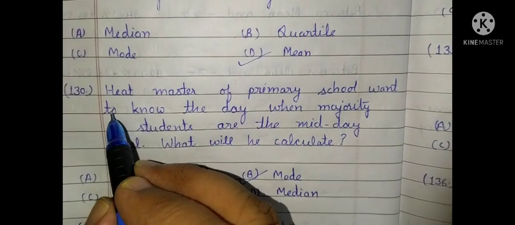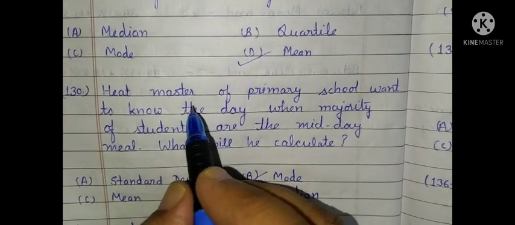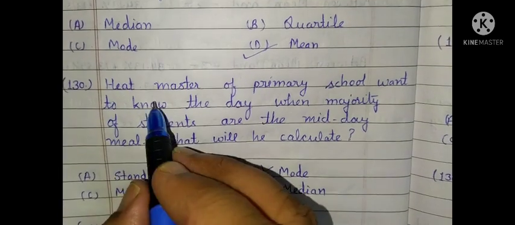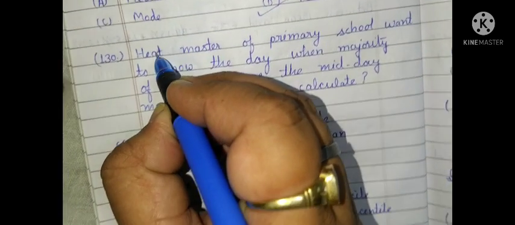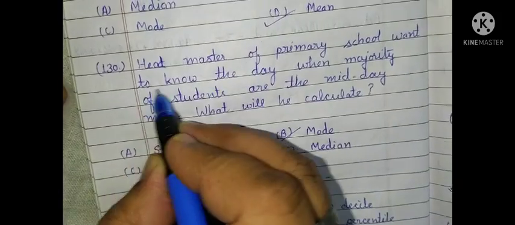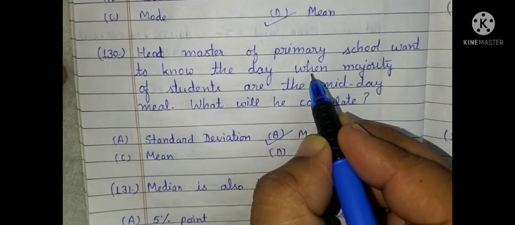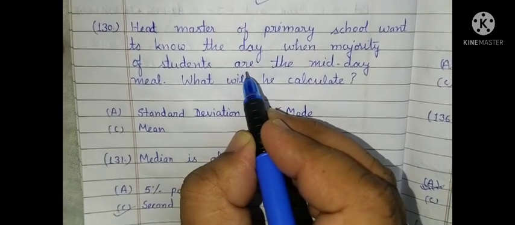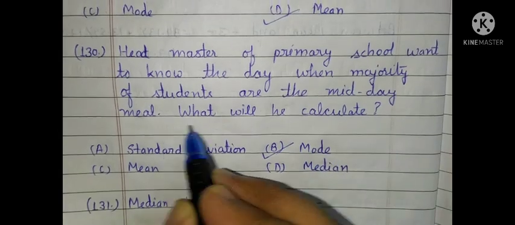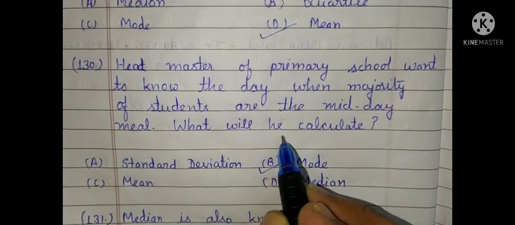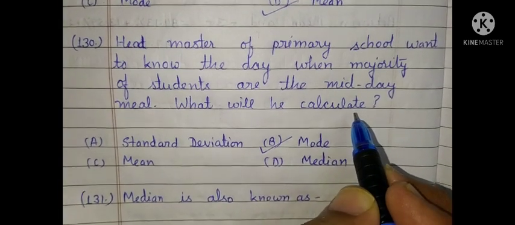Question number 130. A headmaster of a primary school wants to know the day when the majority of students take the midday meal. What will he calculate?